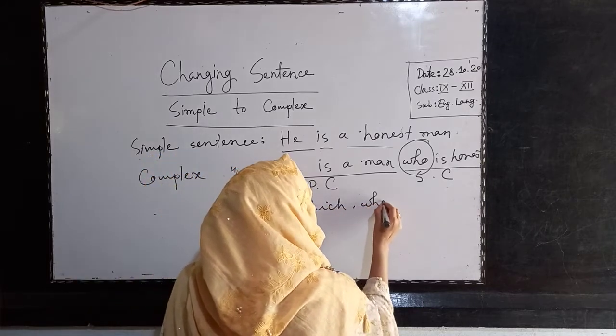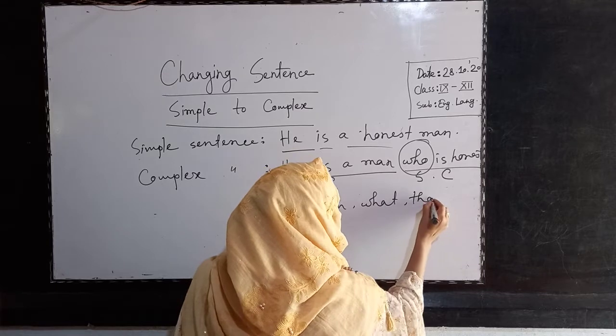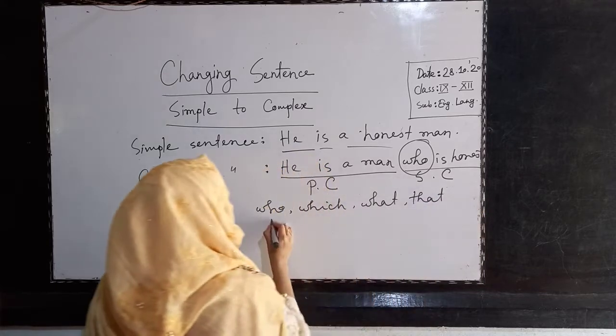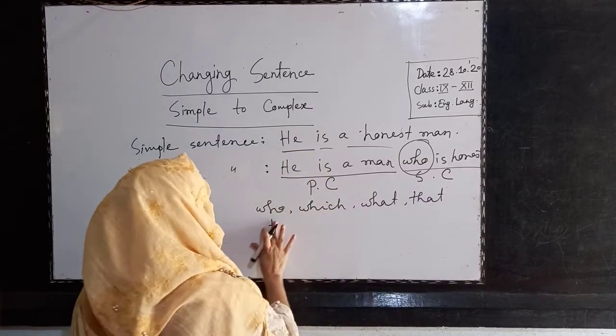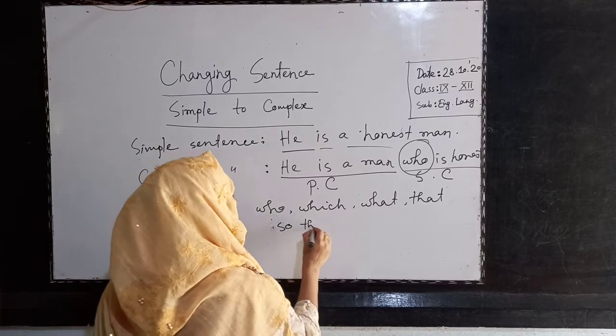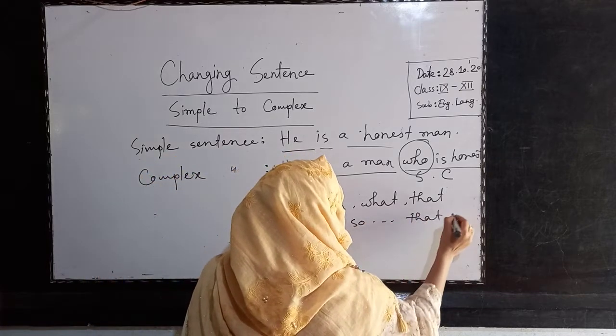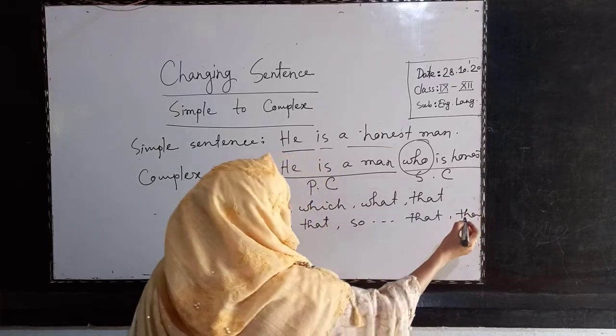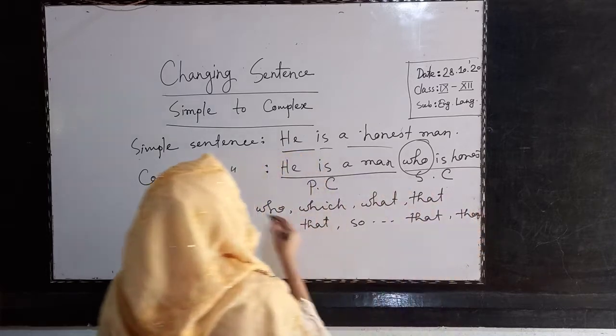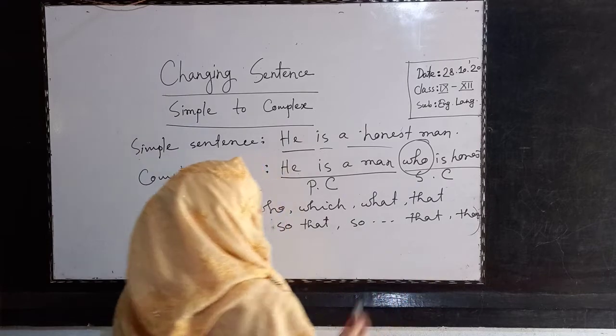That is a complex sentence. And one thing you will get in a complex sentence, that is relative pronoun, like who, which, what, that, to, so that. In this way, though, although, like this you will get many relative pronouns in a complex sentence.